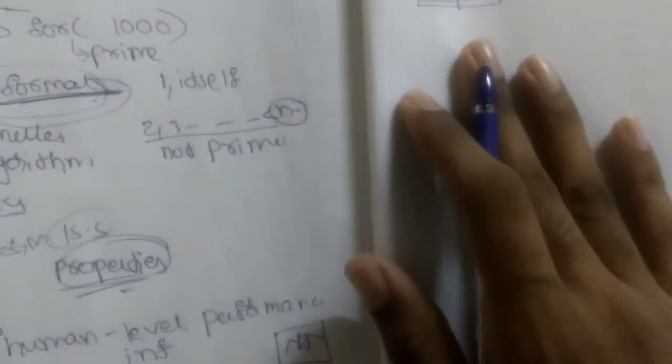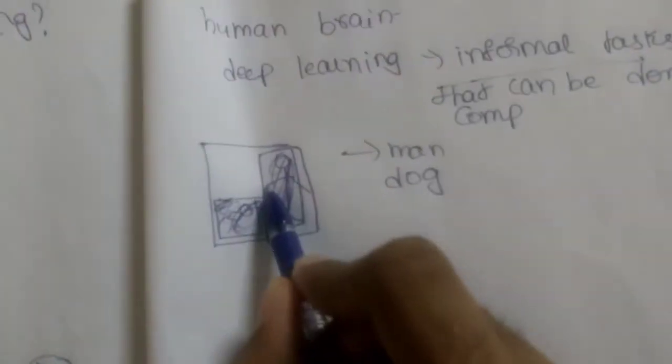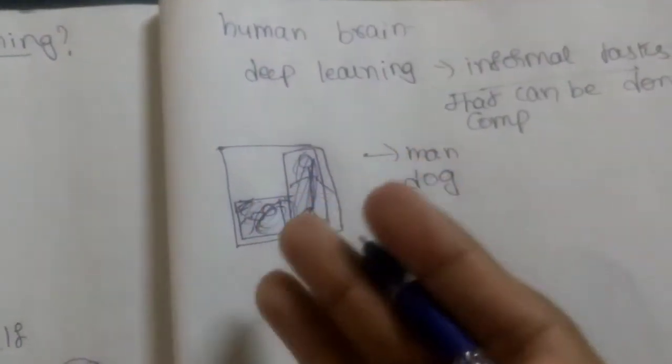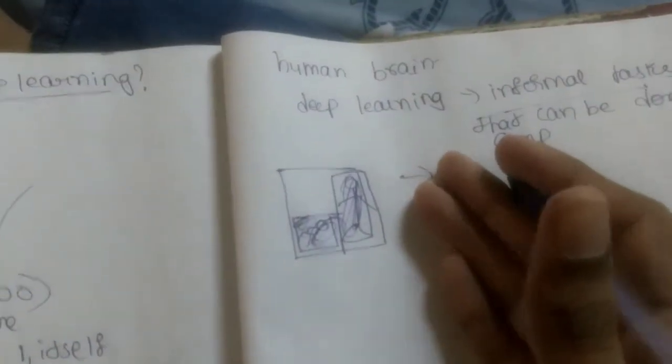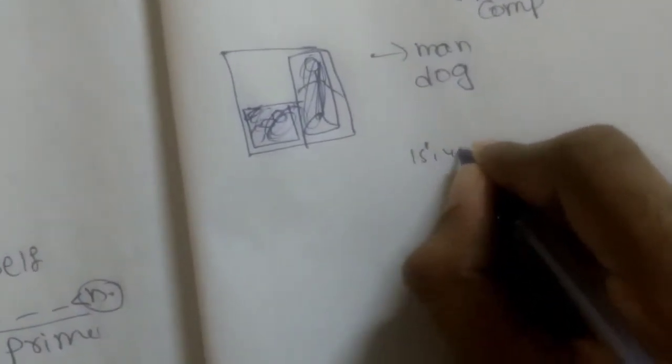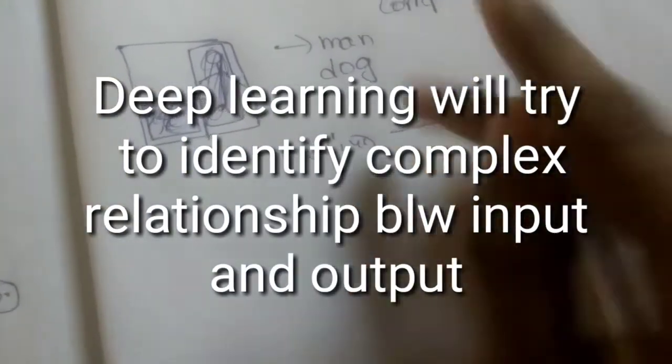We will discuss how it works. I think I explained much of everything right now: what is a formal task, what is an informal task, and what deep learning is trying to achieve. Deep learning is never going to do a formal task, which is just a specific algorithm like searching in an array, because that's just a simple for loop, right? Deep learning is going to do tasks which we cannot define by an algorithm, guys. Like if I'm specifying a photo, I cannot determine an algorithm like start from 15,45 and go 30 meters ahead. We cannot say that, right?